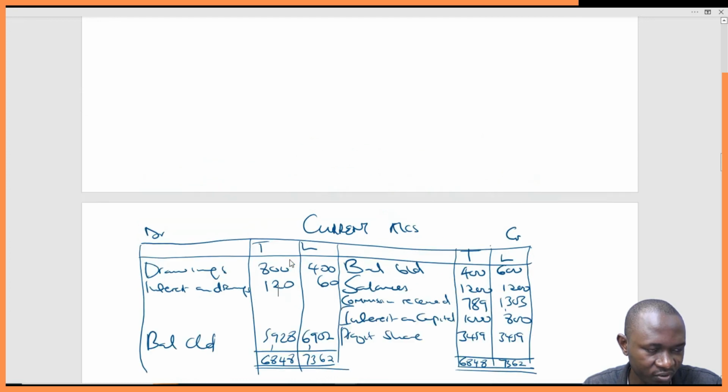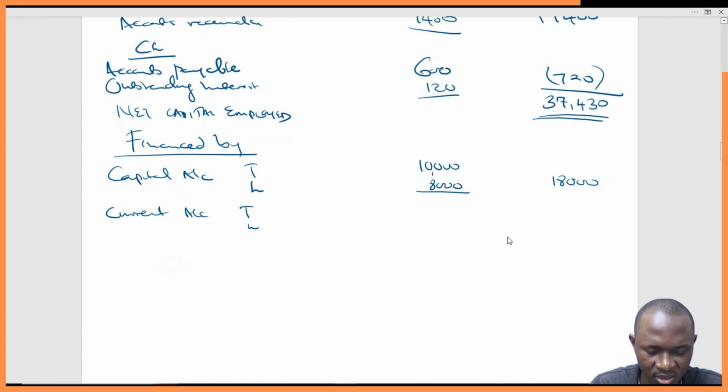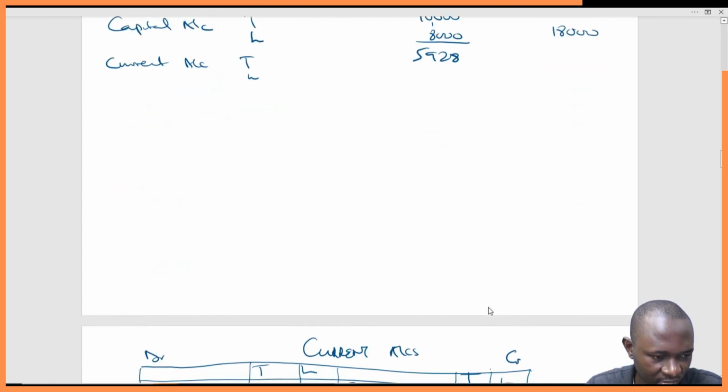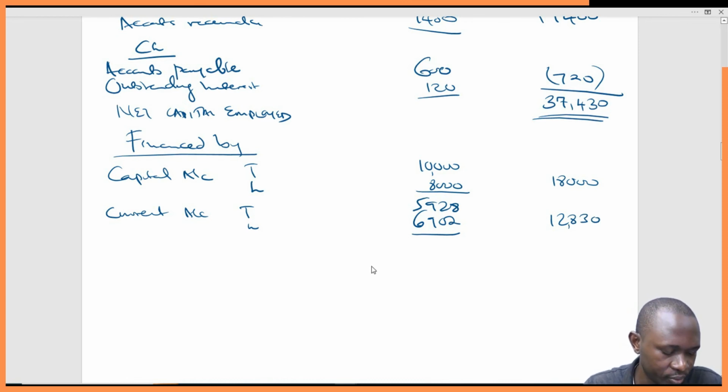So for Timothy, 5928, so simply come here and say 5928. And then for Lisa, get this total 6902, bring here 6902, and then we add the two, 5928 plus 6902. This gives us 12830. Do you have anything else remaining?